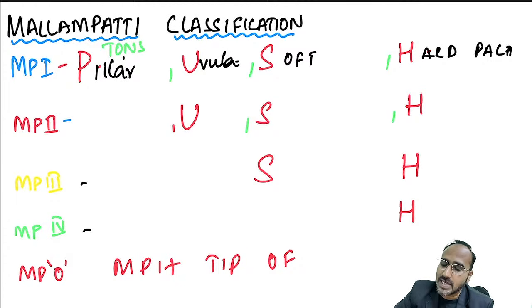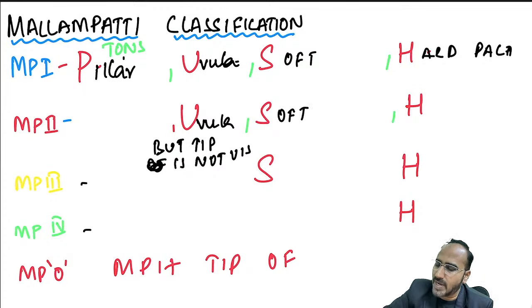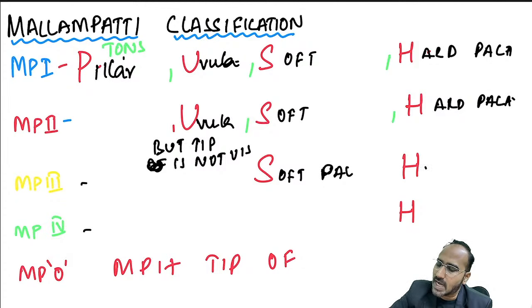Okay? Mallampati class 2 meaning what? When the patient opens his mouth, you are able to see part of tonsillar pillars, you are able to see uvula, but tip is not visible. Tip of uvula is not visible. Then you will see soft palate and you see hard palate. Then it becomes Mallampati class 2. Okay? Just you have to remember PUSH is for class 1. Remove the P, it becomes USH, class 2. Remove the U, it becomes SH: patient is opening his mouth, you are able to see the soft palate, you are able to see the hard palate. Means what, guys? Mallampati class 3.